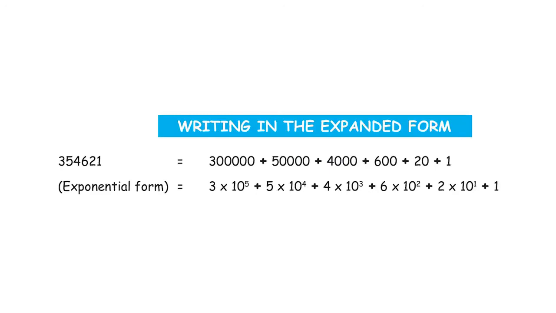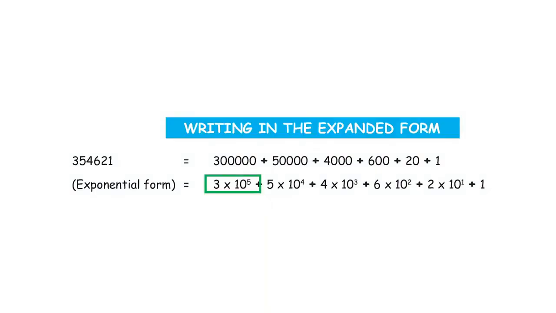Let's see what that is. Here is your number 354621. How do you write that? So we write it as 3 lakh plus 50,000 plus 4,000 plus 600 plus 20 plus 1. That is your expanded form.